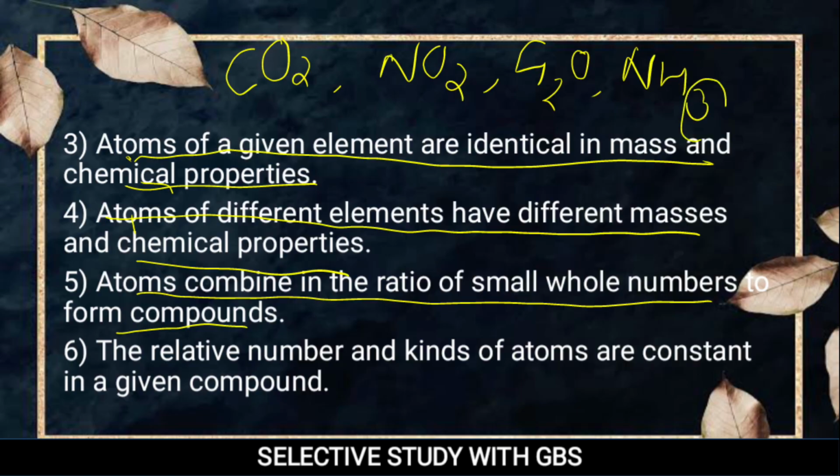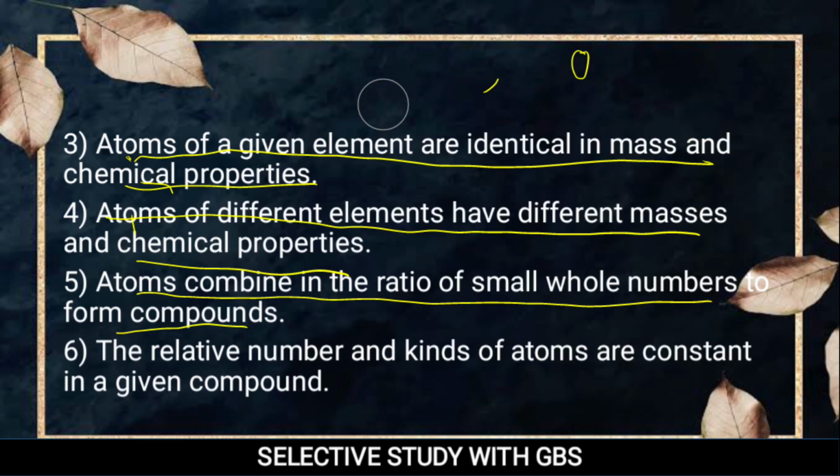So everywhere you will find that atoms combine in the ratio of a whole number. This statement tells that atoms combine in the ratio of small whole numbers to form compounds.